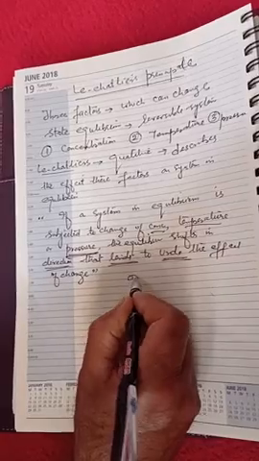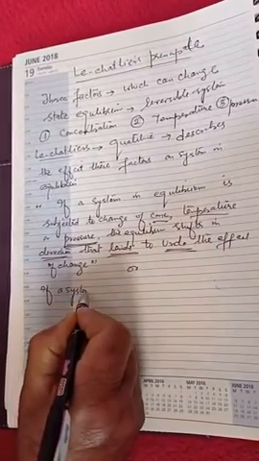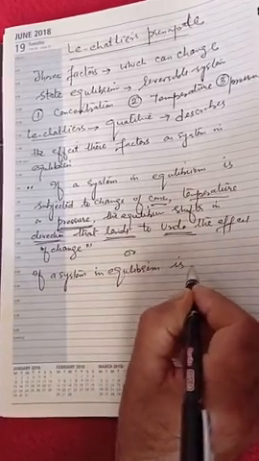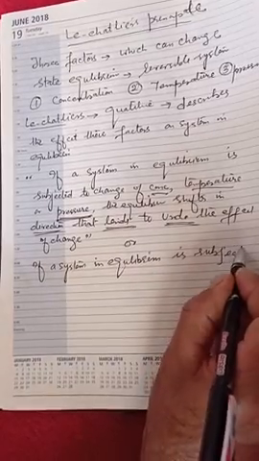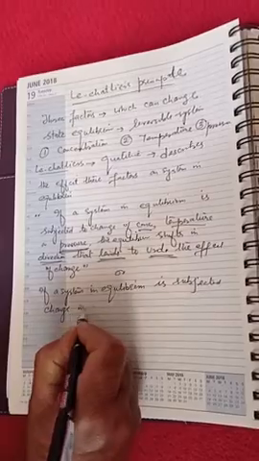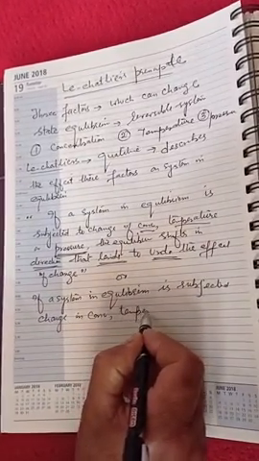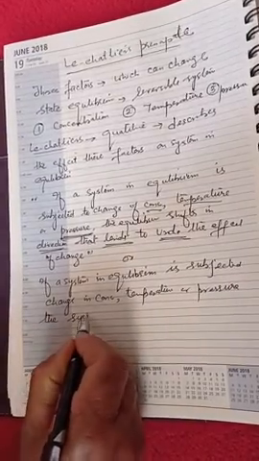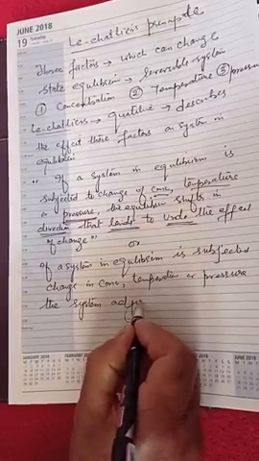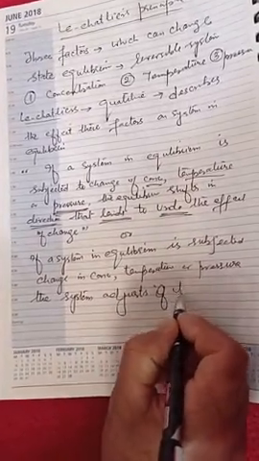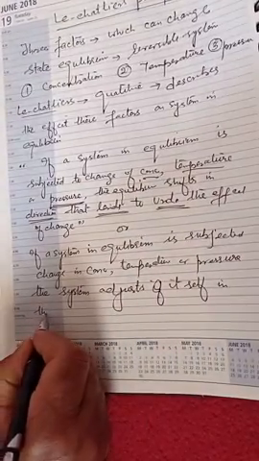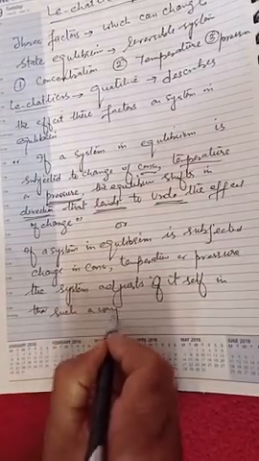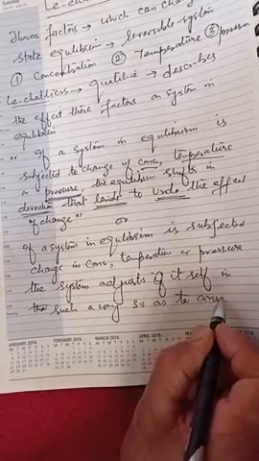Or I will write in other words, if a system in equilibrium is subjected to change in concentration, temperature, or pressure, the system adjusts itself in the direction, in such a way so as to annul the effect of change.